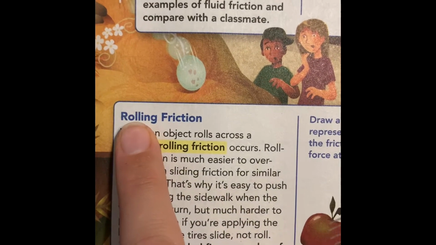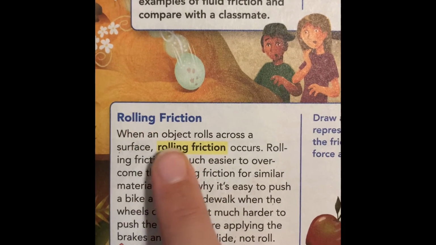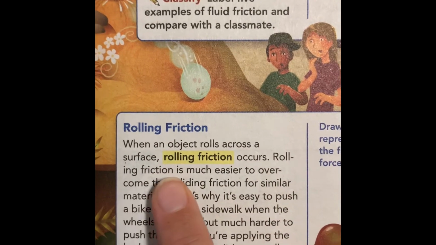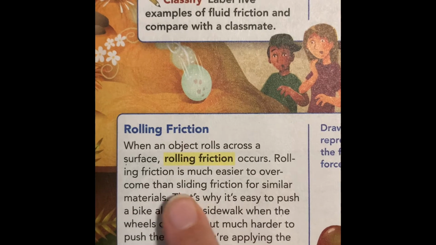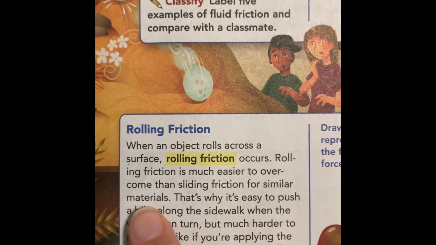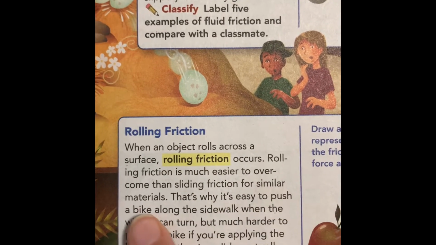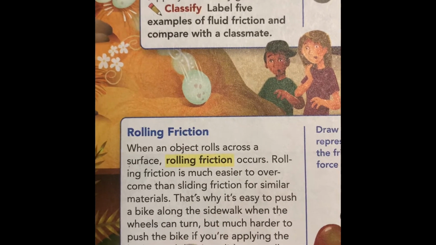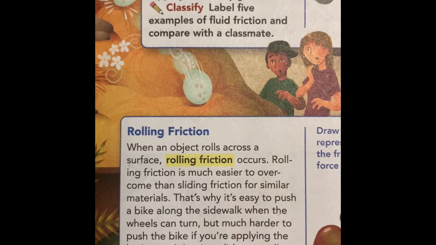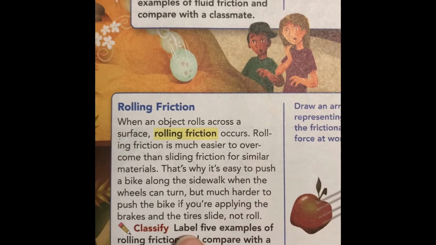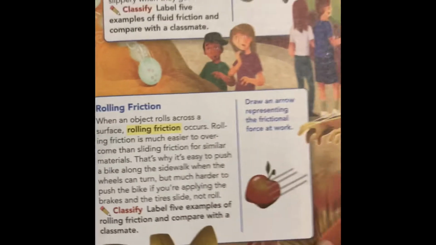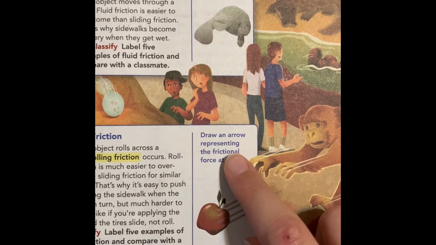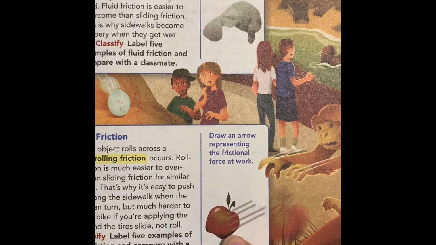All right, rolling friction is the last one. When an object rolls across a surface, rolling friction occurs. Rolling friction is much easier to overcome than sliding friction for similar materials. That's why it's easy to push a bike along the sidewalk when the wheels can turn, but much harder to push the bike if you're applying the brakes and the tires slide, not roll. So you're going to label 5 examples of rolling friction on these pages as well. Then draw an arrow representing the frictional force at work.